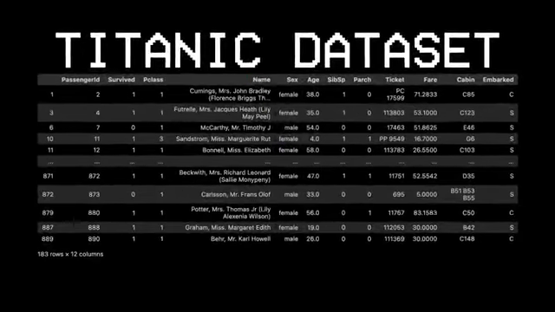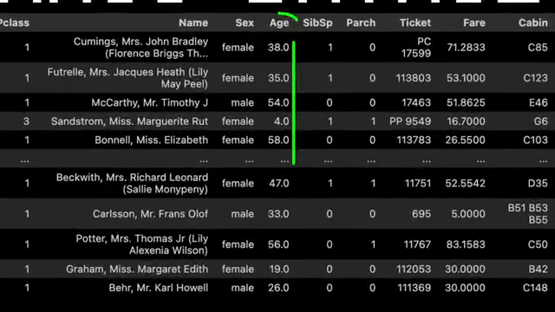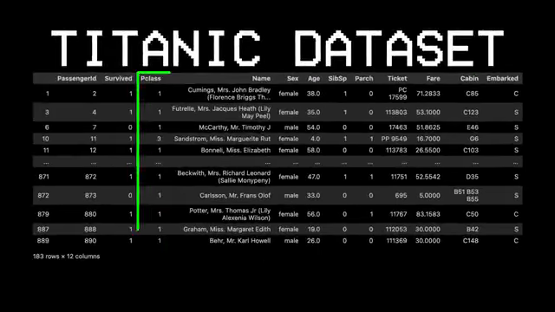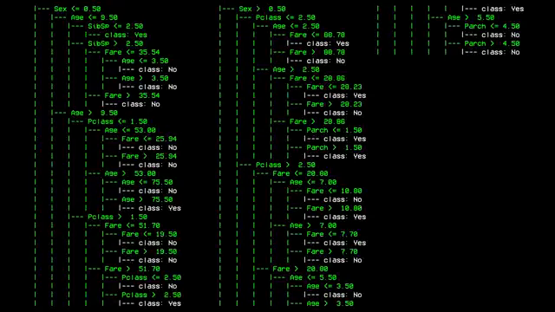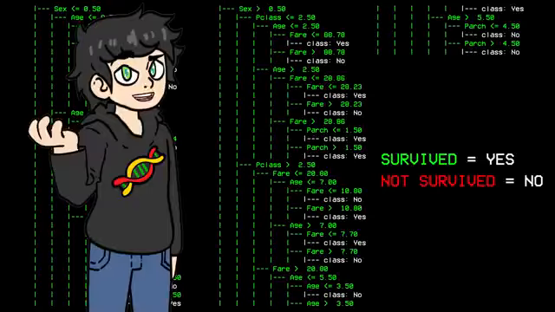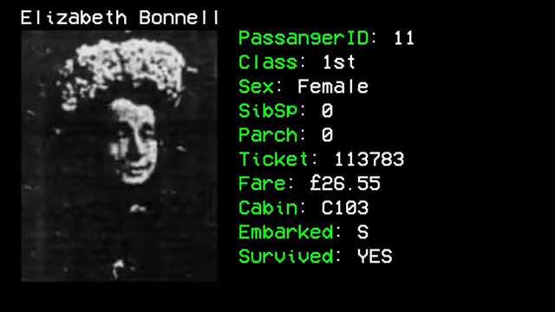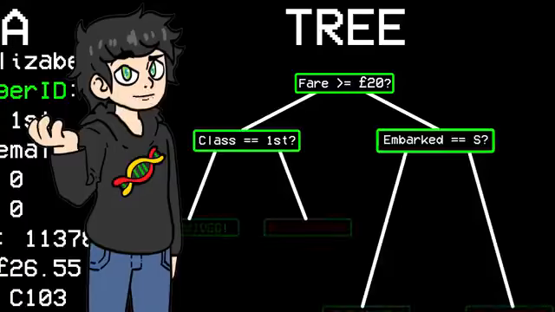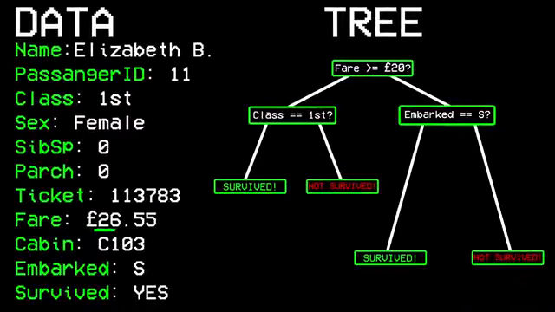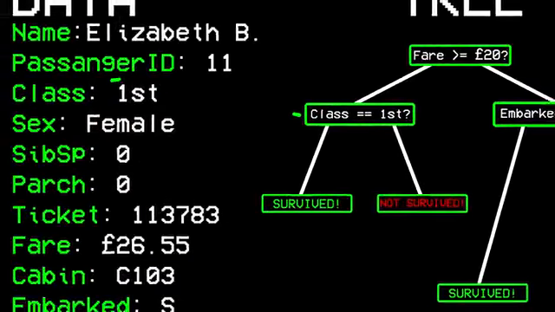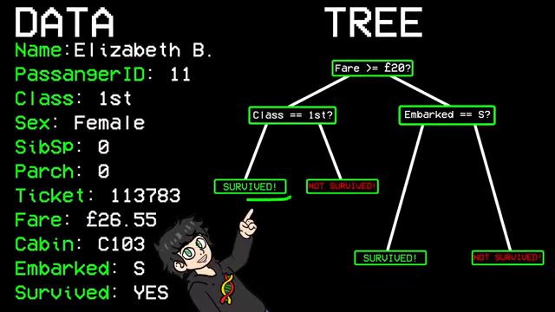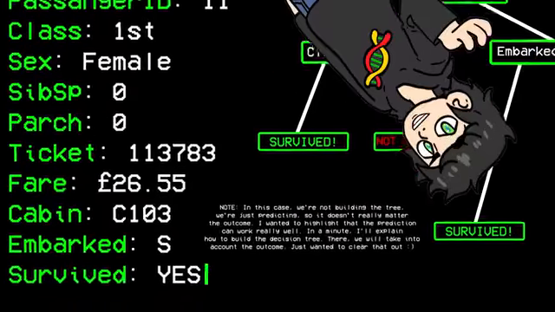Let's take the Titanic disaster as an example. We've got a lot of data on passengers, things like their age, their cabin, and ticket class. A decision tree works by asking a series of yes and no questions to classify whether someone survived. For example, let's take Miss Elizabeth Bonnell. A simple decision tree might start by asking, did she pay more than £20 for her ticket? Yes, she did, so we go left. Next question, was she in first class? Yes again. At this point, our tree confidently predicts that she survived because, well, she actually did.